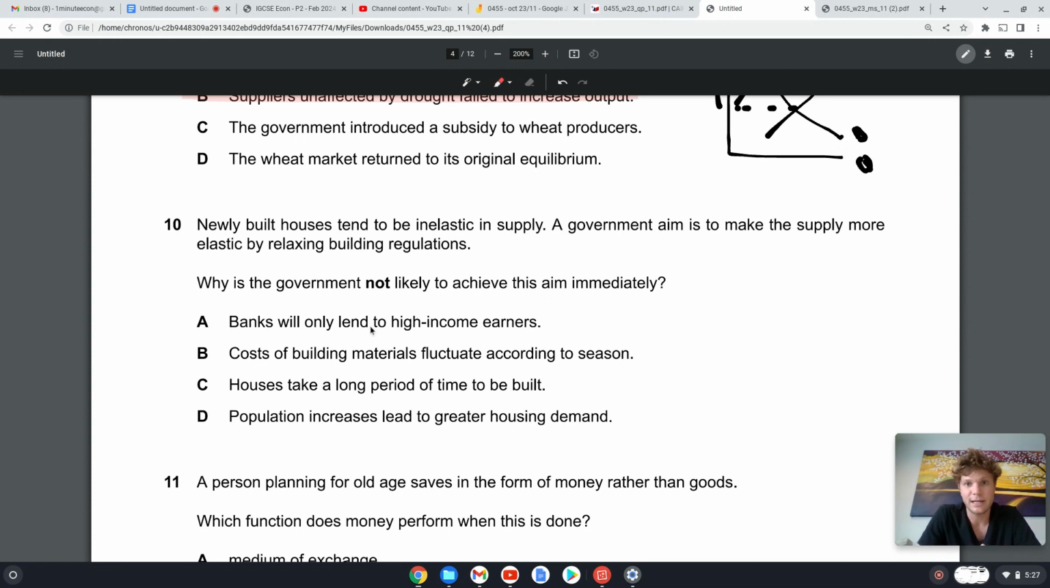It takes time. So a government aimed to make the supply more elastic by relaxing building regulations. Why is the government not likely to achieve this aim immediately? Well, there we go. Like we said, houses take a long time to build. Okay, so even though the government relaxes laws, it still takes time just by nature to build a house. So they're not going to immediately increase the supply of houses.